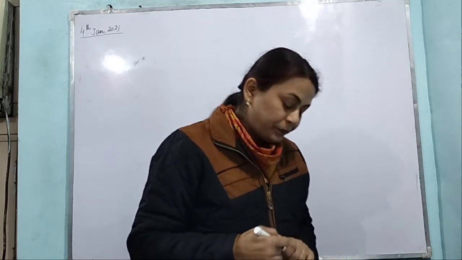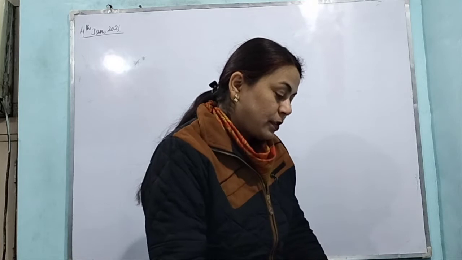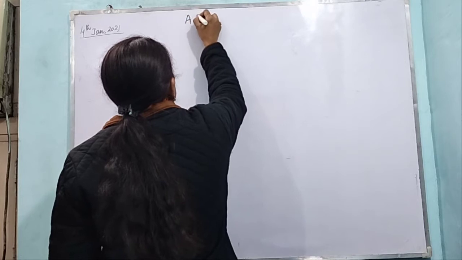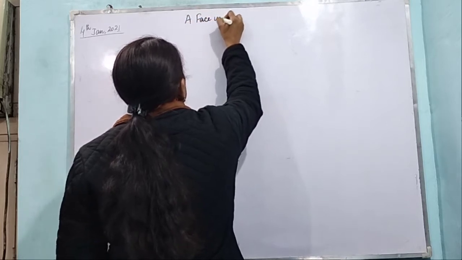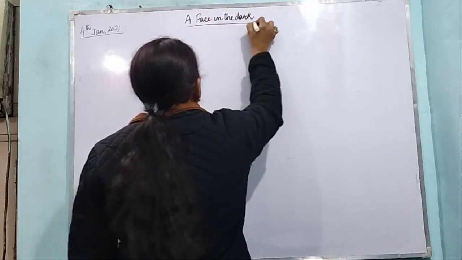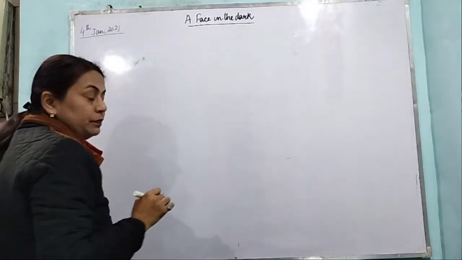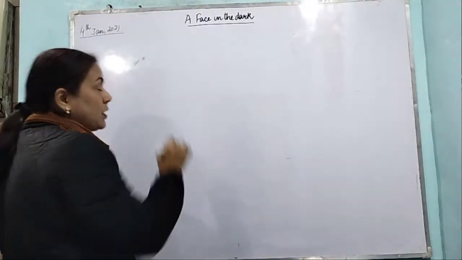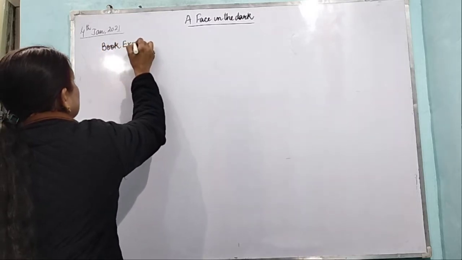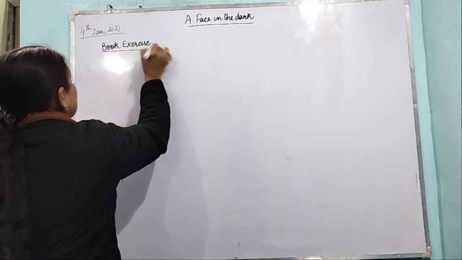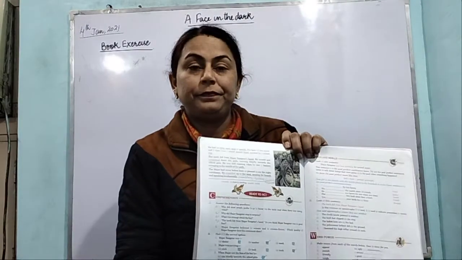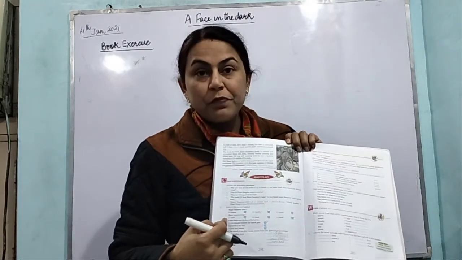Now we come to the book exercise. So the name of the lesson is A Face in the Dark. So we have done the vocabulary and question answers. Now we will do the book exercise. Now open your book at page number 110. Come to this B part, MCQ part.